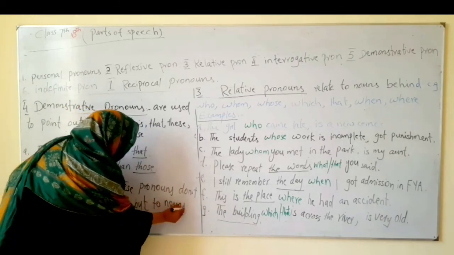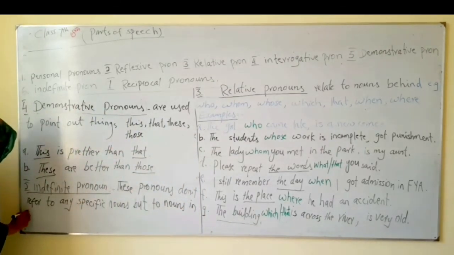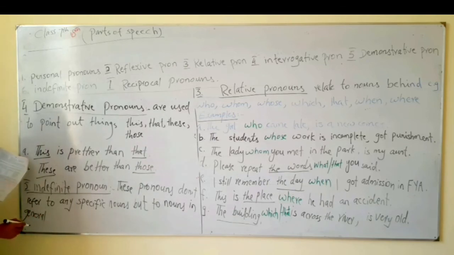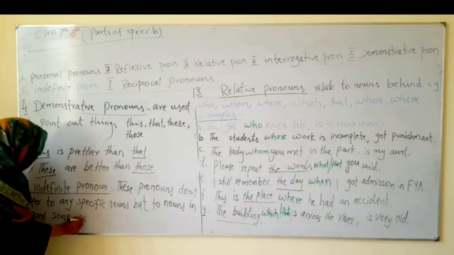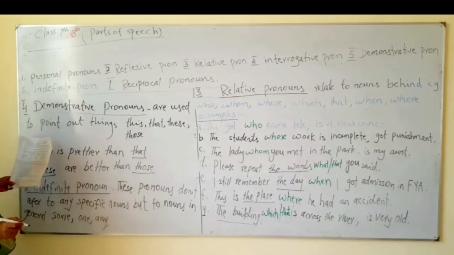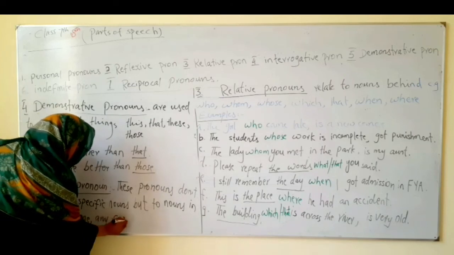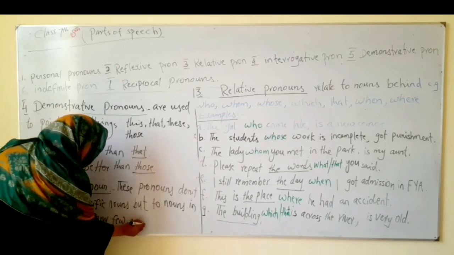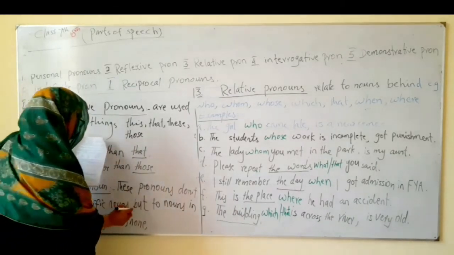How? Let's see examples. For example, some, one, any, few, none, neither, either, each, every.